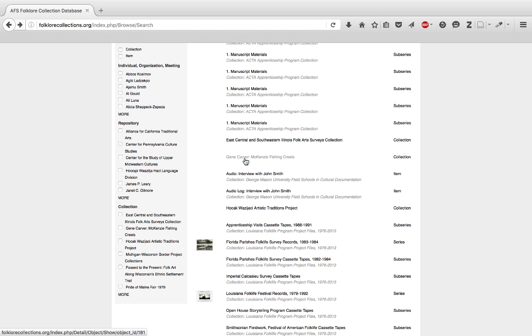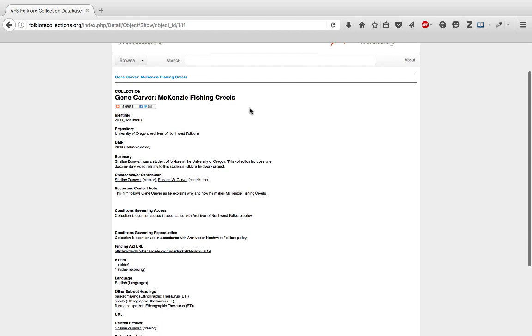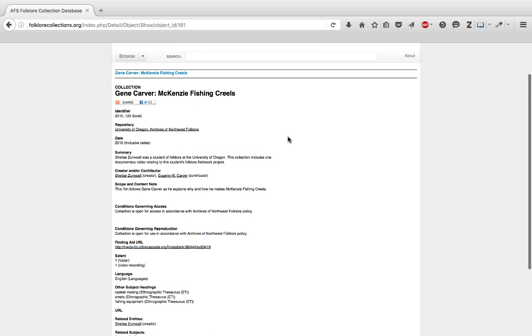The Gene Carver Mckenzie Fishing Creels Collection. So here's the collection level record for the Gene Carver Mckenzie fishing creels collection. We can see the summary of the collection. We can see who is responsible for creating it, some scope and content. This film follows Gene Carver. So let's say we want to see this film.